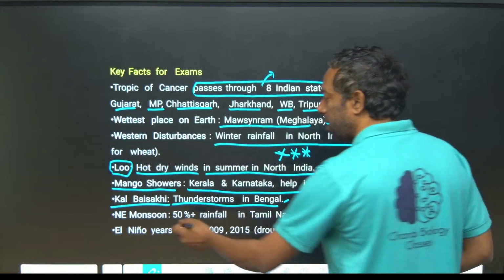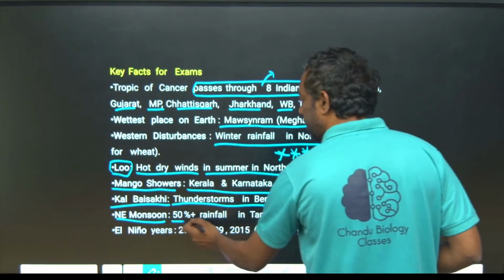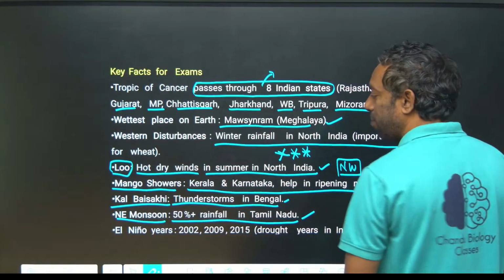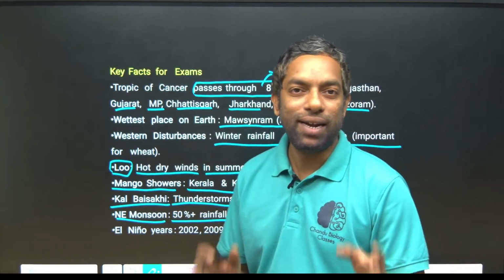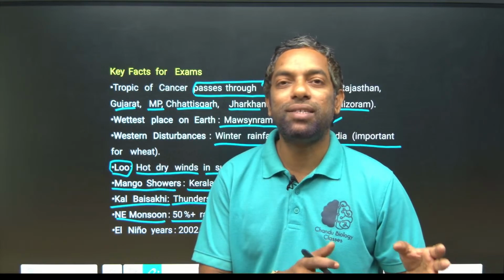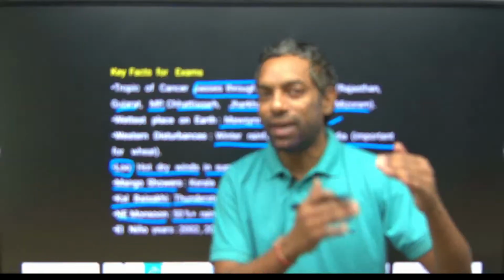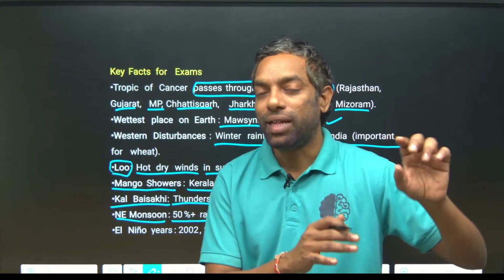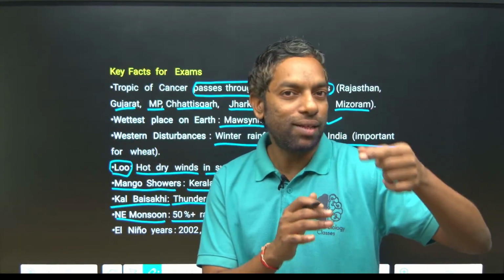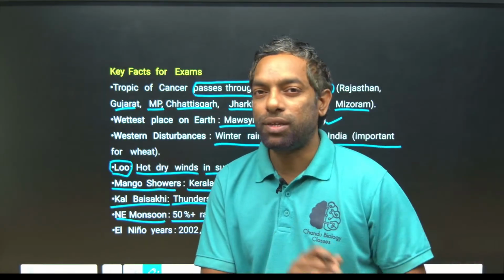Northeast monsoon, there is 50% rainfall in Tamil Nadu. They can ask you which one of the following states experiences high rainfall during the northeast monsoon, or the retreating monsoon.